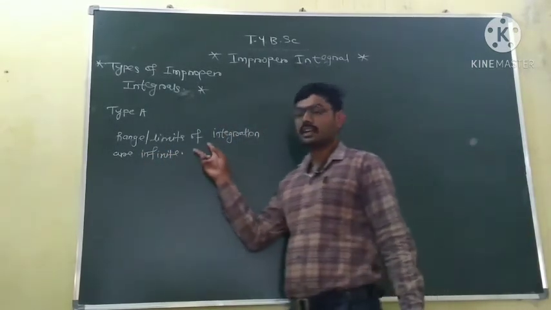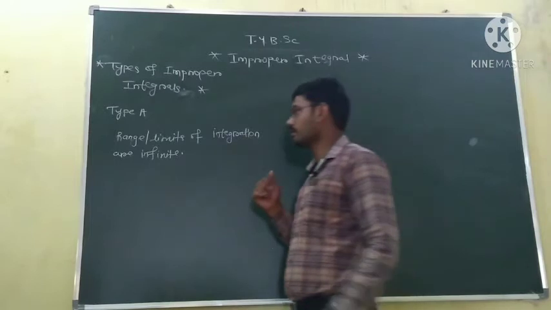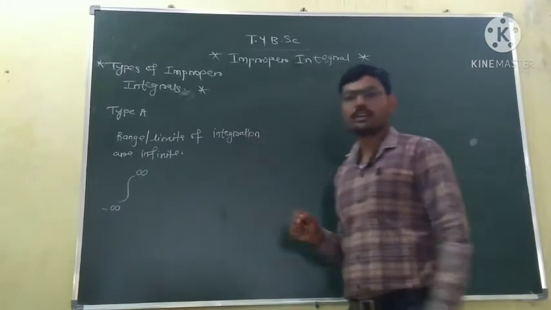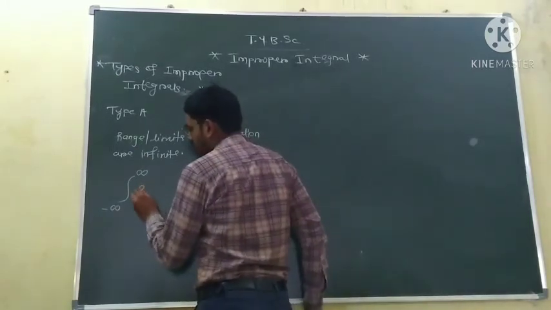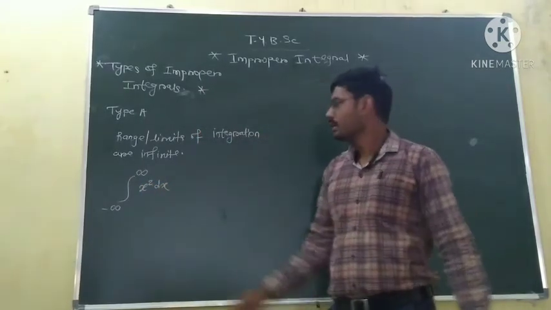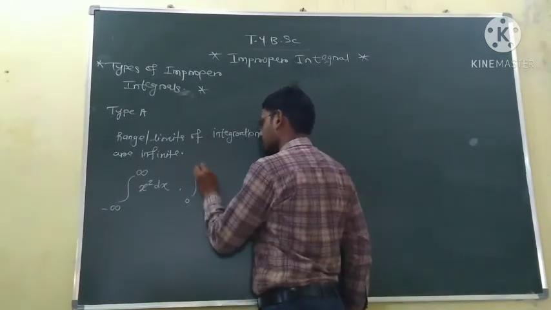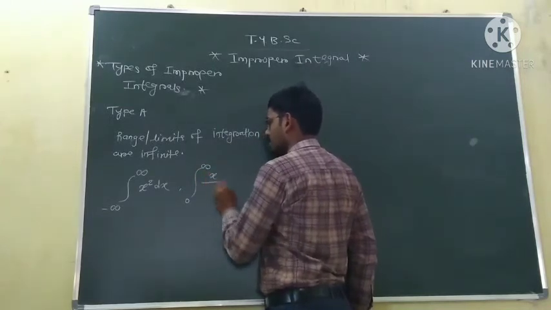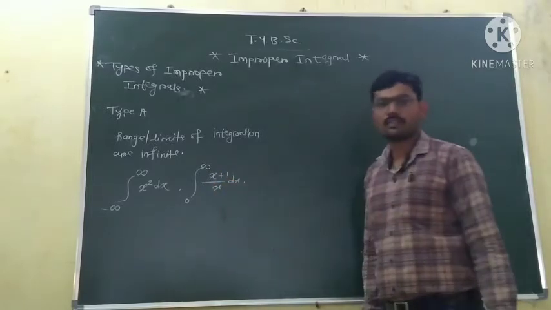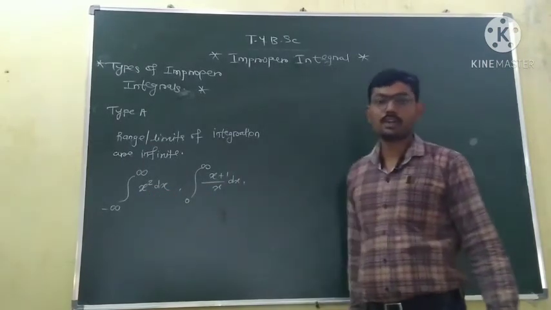Then the integrals are said to be improper integrals of the first kind. For example, the integral from minus infinity to infinity of x square dx. Here the range is infinite. Or we can say the integral from 0 to infinity of x upon x plus 1 upon x dx. These are the improper integrals of the first kind.